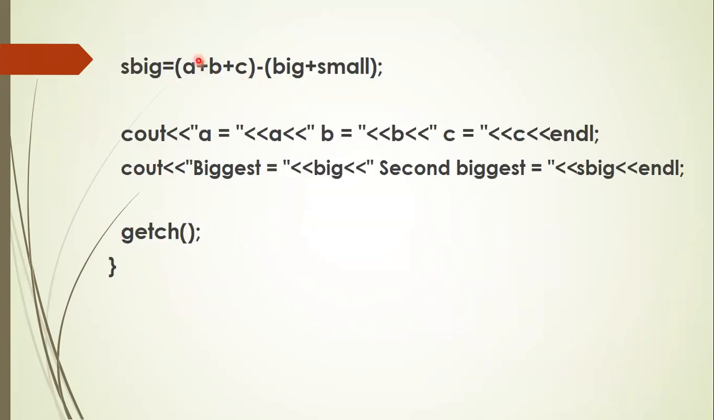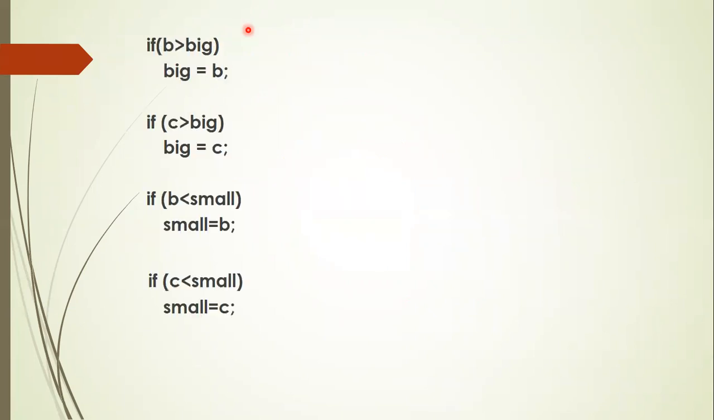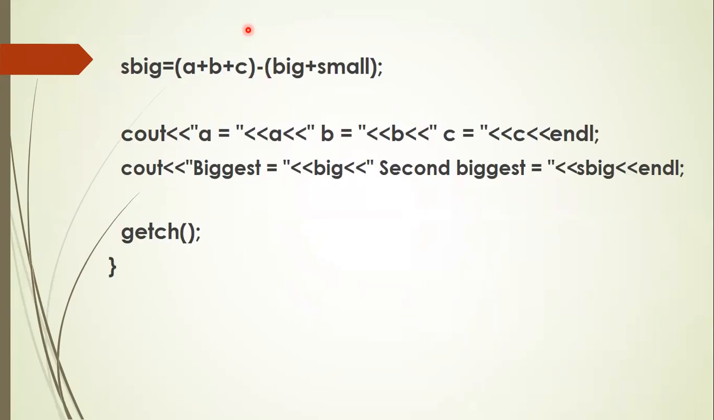Next, you find the sum of three numbers. For example, the three numbers are 20, 30, 10. So A is 20, B is 30, and C is 10. This logic gives the biggest and the smallest: the biggest will be 30 and the smallest will be 10. So big stores the value 30 and small stores the value 10. The leftover number is 20. Next, you find the sum of all these three numbers: 20 plus 30 plus 10.